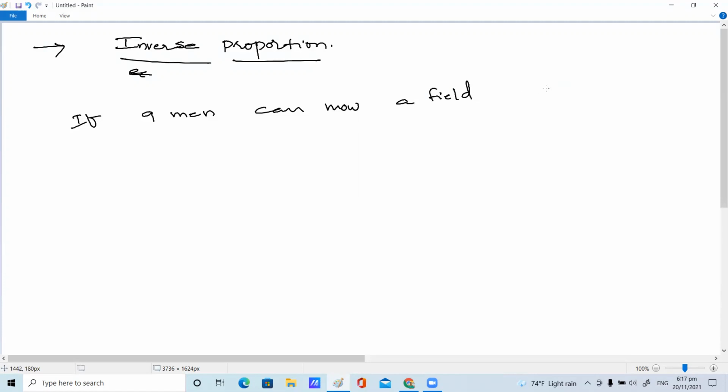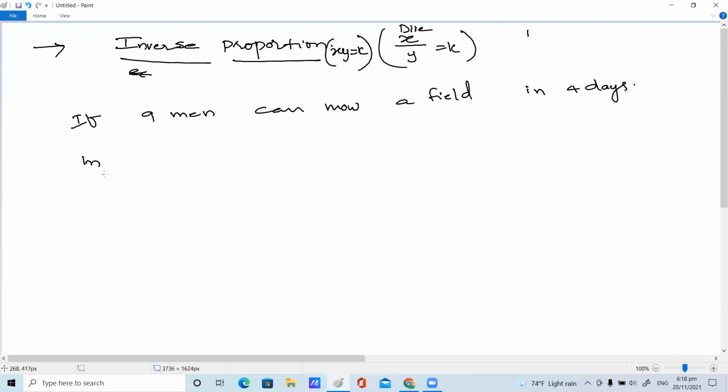Ma'am, for inverse proportion, we can tell that x is directly proportional to 1 by y. Very good. And xy is equal to k constant. Yes, that is also we can take. In direct proportion, x by y is equal to k. Here, xy is equal to k. Multiplication, division. Yes, in direct proportions we are going to take x by y is equal to k, whereas in indirect or inverse proportions, we are taking xy is equal to k. Very good.